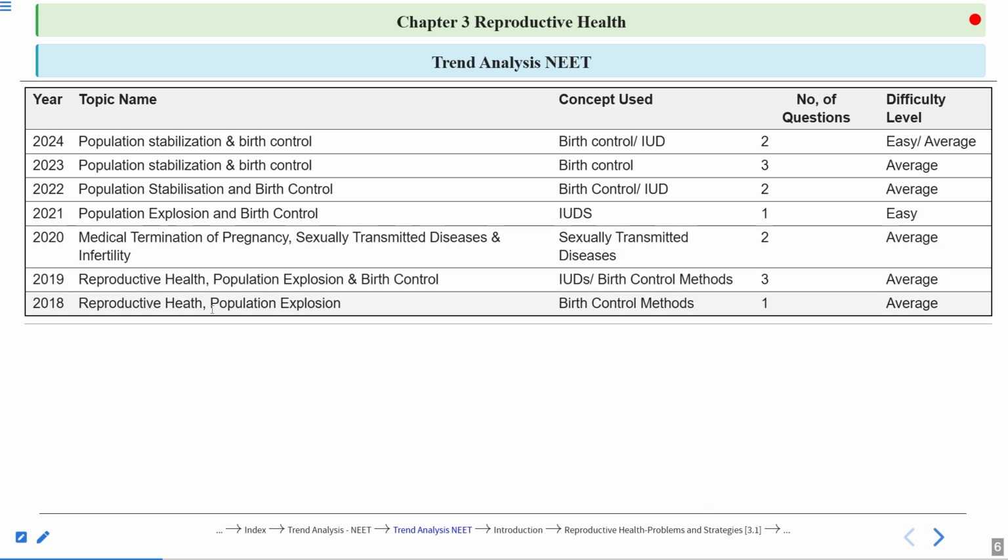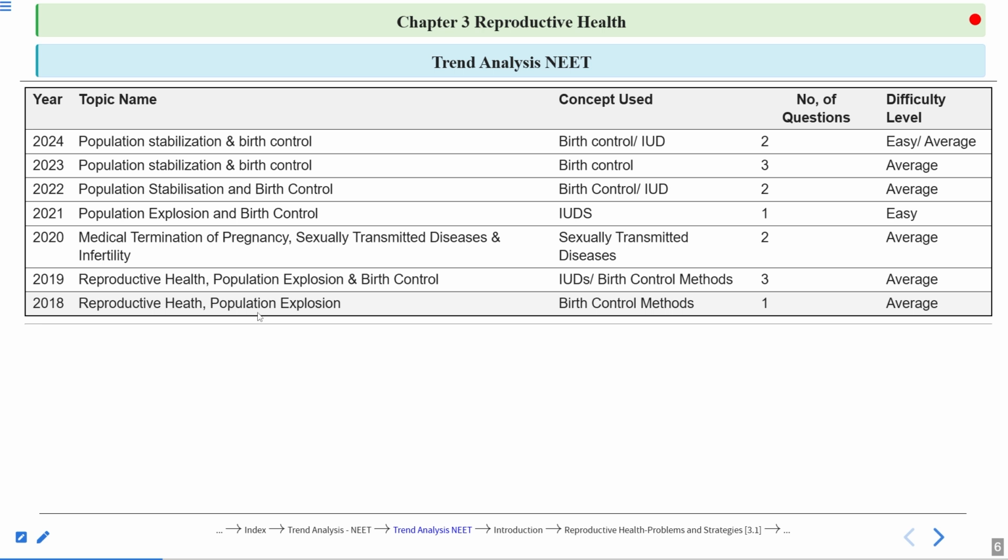Then you can see which topics the questions are basically coming from: reproductive health, then population explosion and birth control. Again in 2024, questions have come from birth control. 2023 also birth control. 2022 also birth control. 2021 also birth control.